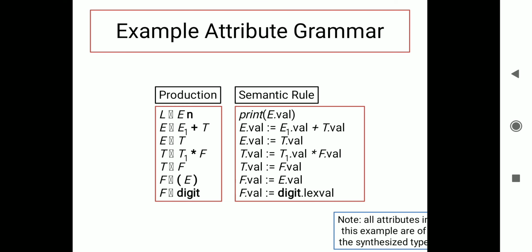Here, with the help of an example we understand this. The grammar is: L gives E n, E gives E plus T, E gives T, T gives T star F, T gives F, F gives E, F gives digit. Some semantic rules are associated with this. So what are the semantic rules associated with this?